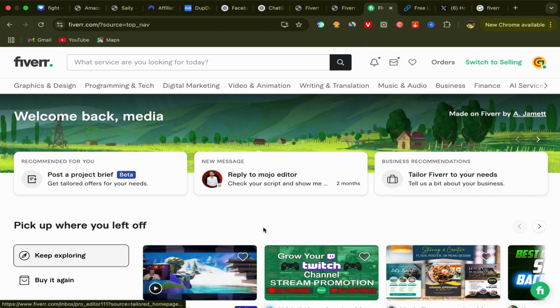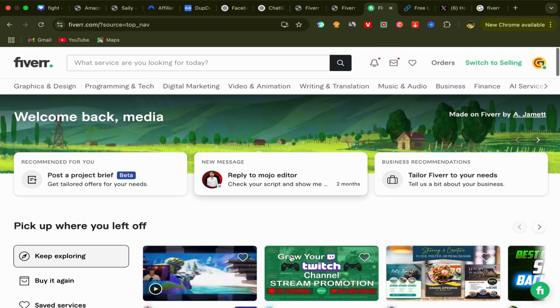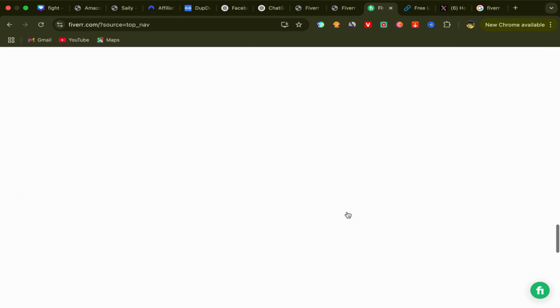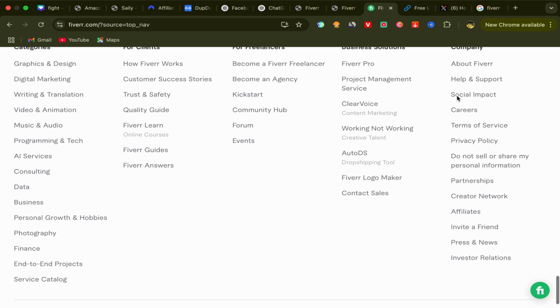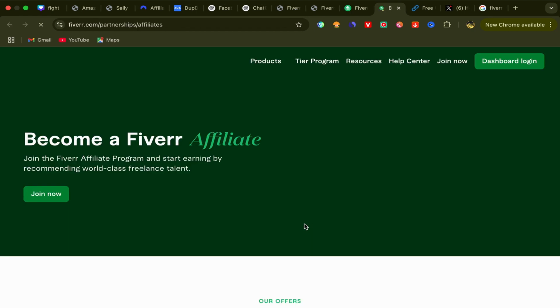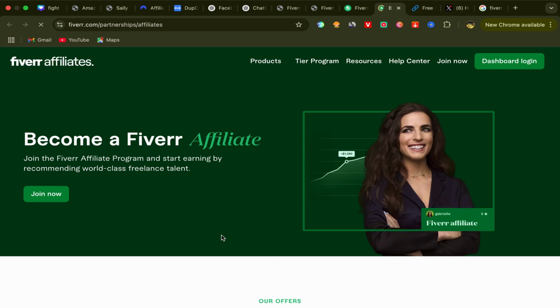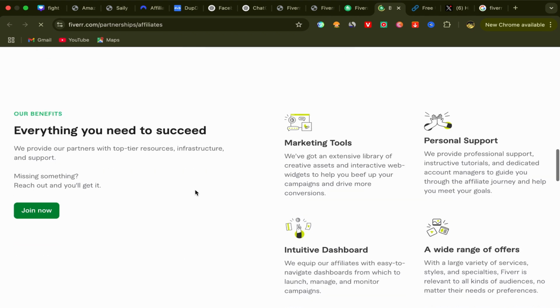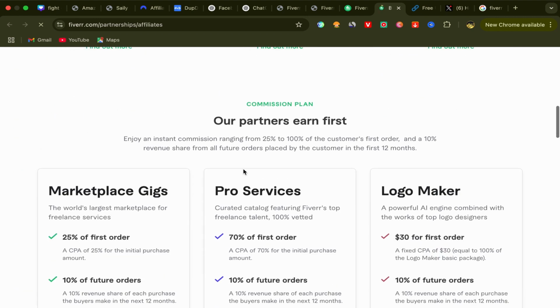The sign up process is super easy and simple. And after you finish, this will be your home page and you should have an account like this one with Fiverr. So you just need to come to this page and just scroll down like this. Go to company and click over here on affiliates. You will be directly in this Fiverr affiliate website. You guys can check this website. You can get an idea about how much you will earn for each service you will promote with Fiverr affiliate.